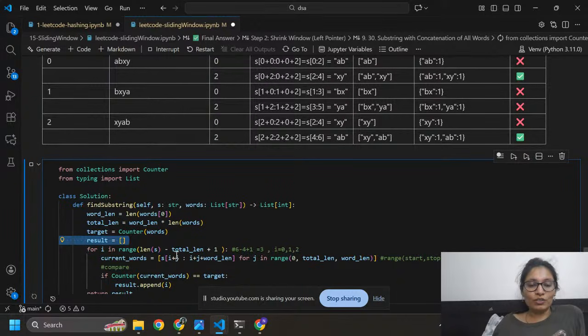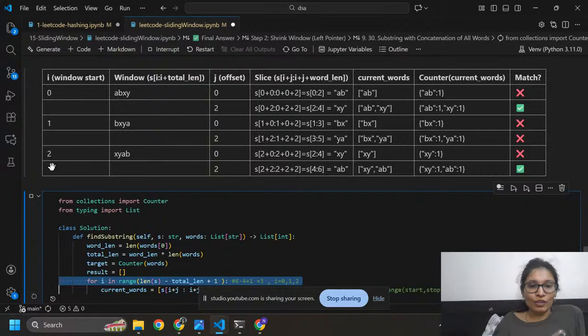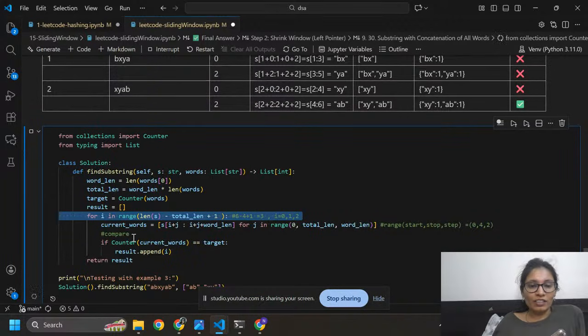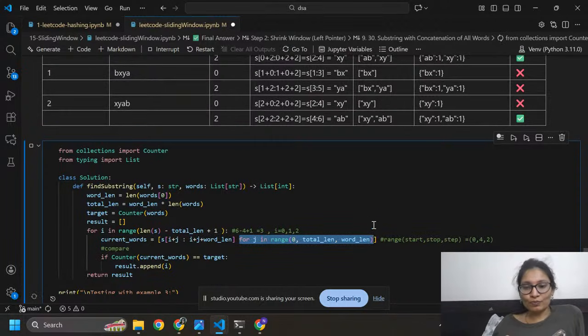For i in range of length of s minus total length plus 1. So here we are going to iterate i from index 0 to 2, that's why I have 0, 1 and 2. Here you can see this is our outer loop, and this is the inner loop. I'm going to find the current word by using the inner loop. For j in range of 0 comma total length, bird length, so j goes from 0 to 2.